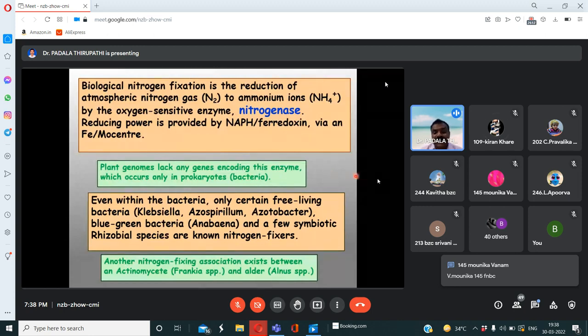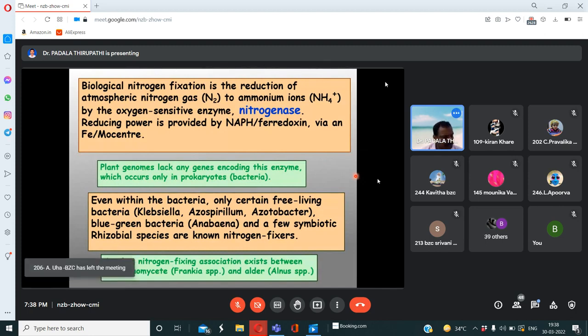Remember, another nitrogen fixing association exists with an actinomycete, the Frankia species. Actinomycetes are a special type of bacteria which are very closely related to fungal members, so we call them actinomycetes bacteria.